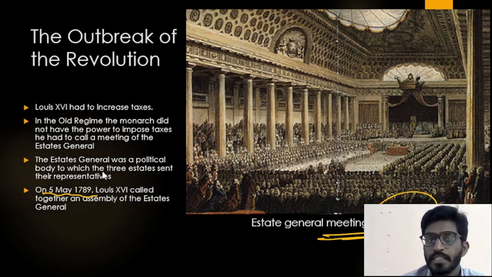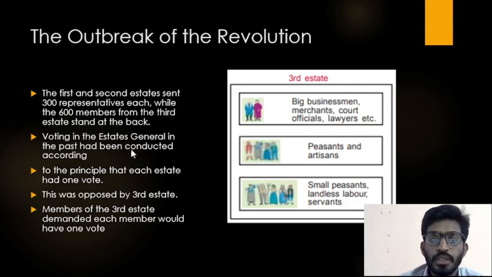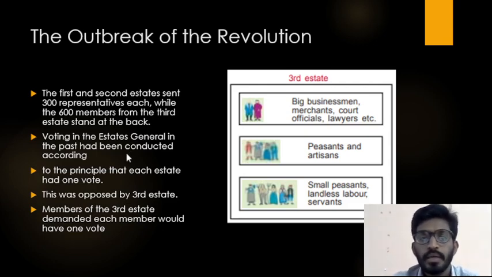Here, three estate people came to this meeting and he wanted to collect those people's opinions in the form of voting.